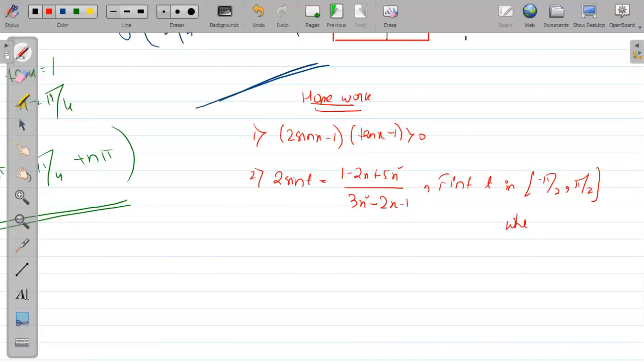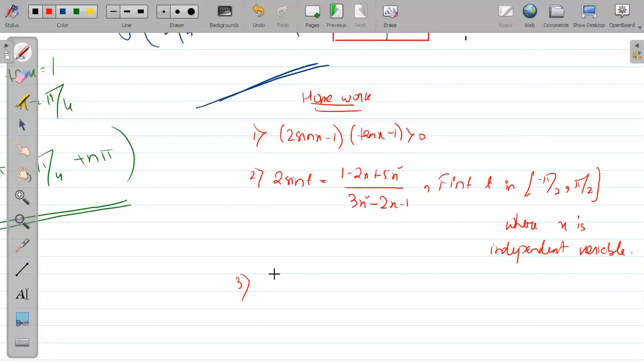Where x is independent variable. x can be anything depending upon domain. Independent variable, where t is dependent variable. What do you have to find? t in minus pi by 2 to pi by 2. Use the domain, use the range of quadratic expression part. The hint is this one. All the 3 questions I am giving you are good questions only.